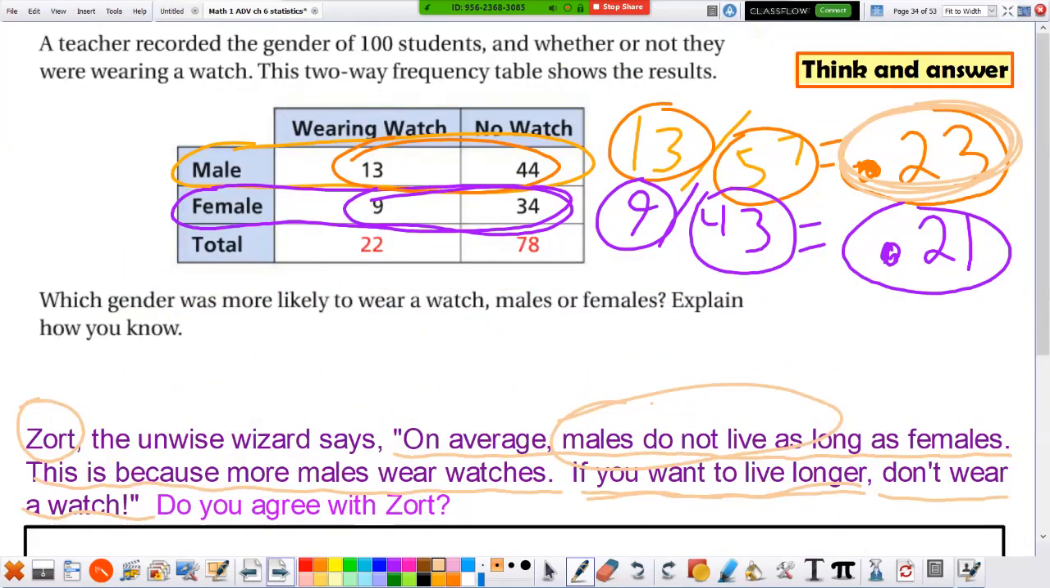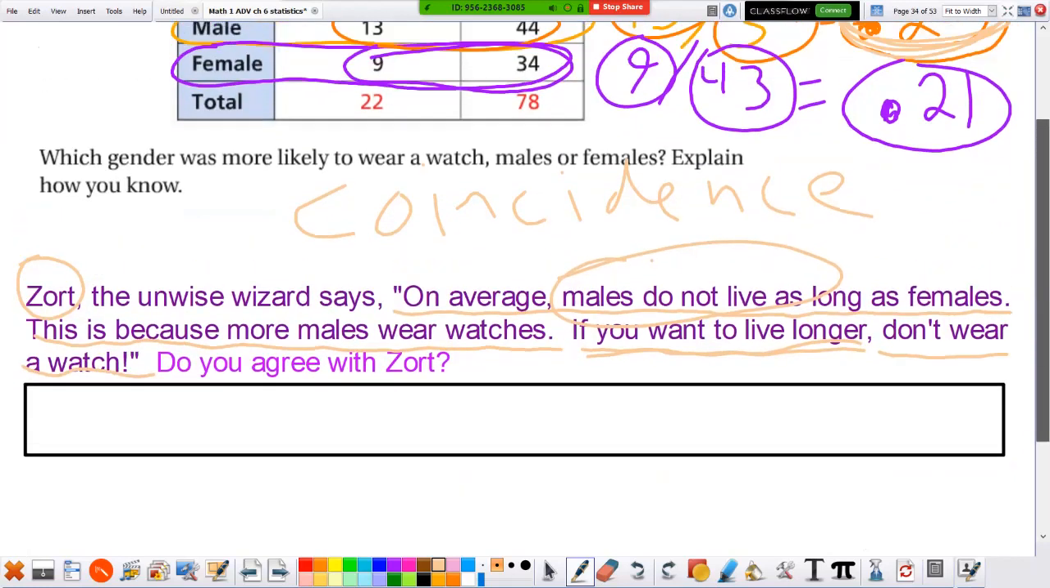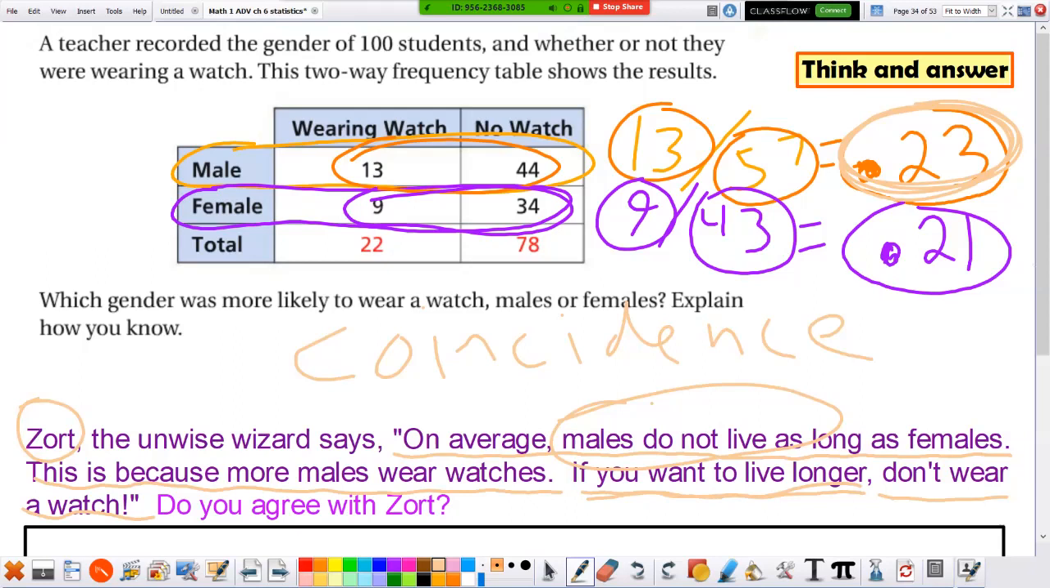It's true that males don't live as long as females, but is it because of the watch? No. This is just a coincidence, right? It's just a coincidence. There's no association. Yet people will often do studies and conclude things incorrectly. And a lot of that has to do with what we're doing now with the virus. We're trying to figure out what affects the virus. Is it a coincidence or is there a real effect?